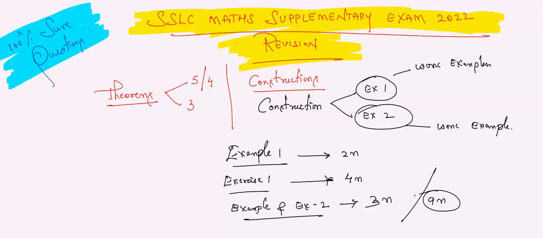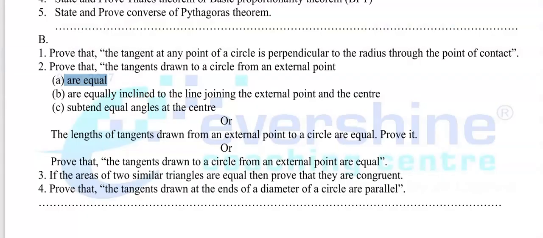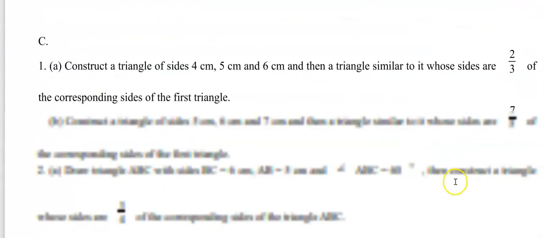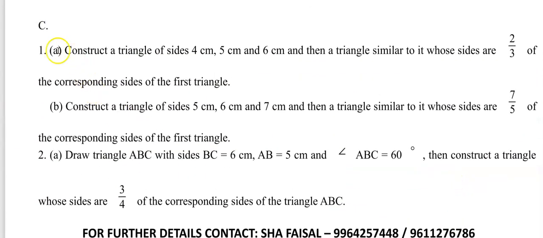Got it? Sir, how do the questions look? Yes, observe here, as I have done till here. Now let me see section C. Can you see here? In the same material I have given the same question. See, question number 1 is the same question, only I have changed the values and the scale factor. Construct a triangle of sides 4 cm, 5 cm and 6 cm, and then a triangle similar to it whose sides are 2/3 of the corresponding sides of the first triangle.